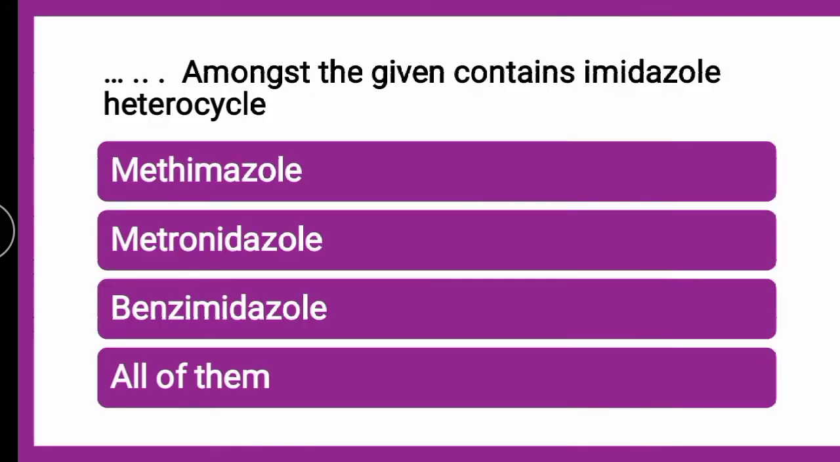Next question is, which amongst the given contains the imidazole heterocycle, whether it is methimazole, metronidazole, benzimidazole, or all of them. The correct answer is all of them. The drugs like methimazole, metronidazole, benzimidazole all contain the imidazole heterocycle.